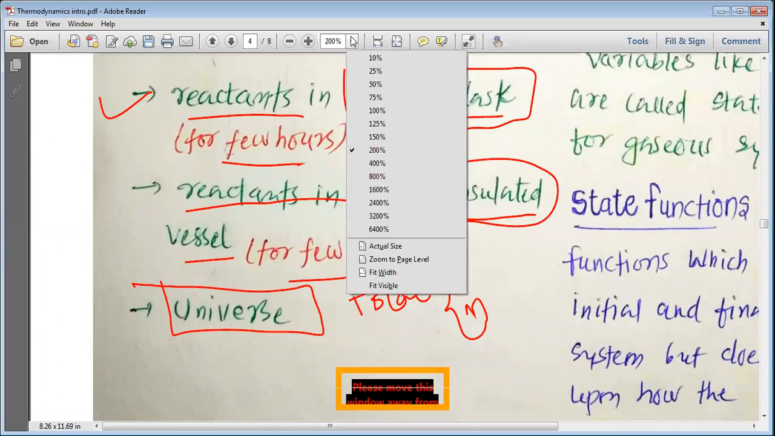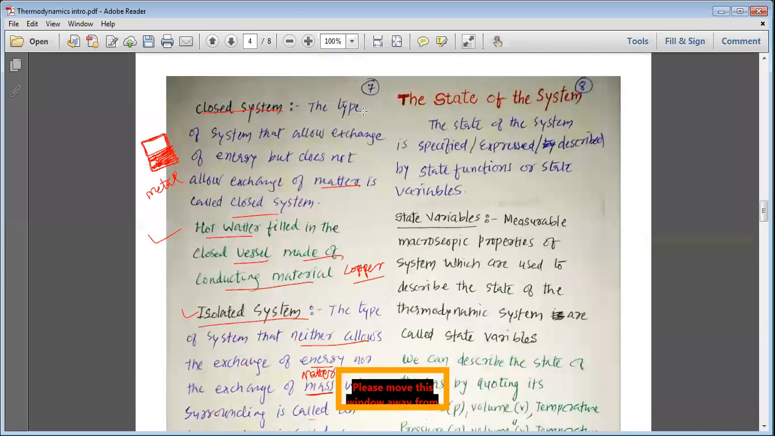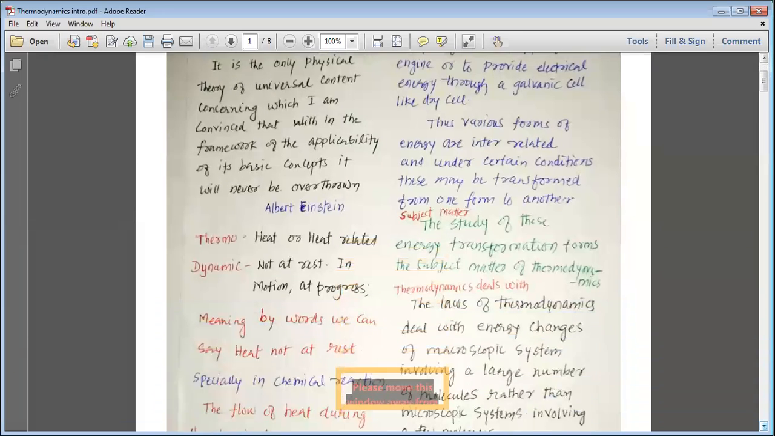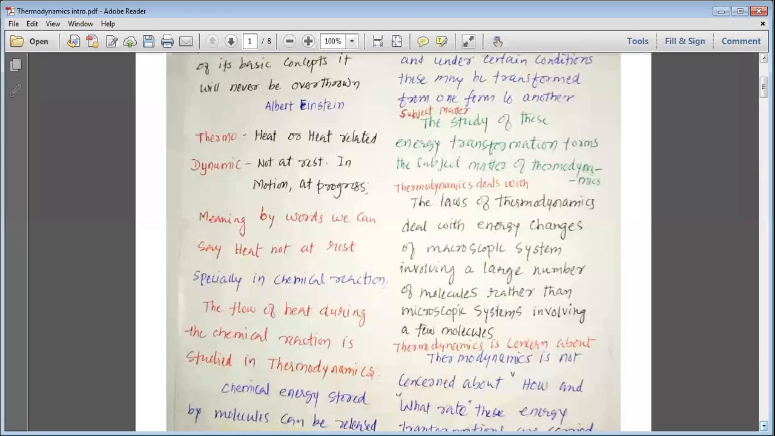Let us revise whatever we have studied in today's class. Today we have started studying a new chapter called thermodynamics. In this chapter we have studied the meaning: heat in motion. So during the study of thermodynamics, we study how the heat is either required or released during the chemical reactions. Then what is the subject matter of thermodynamics? The subject matter of thermodynamics is the energy transformation in the systems.